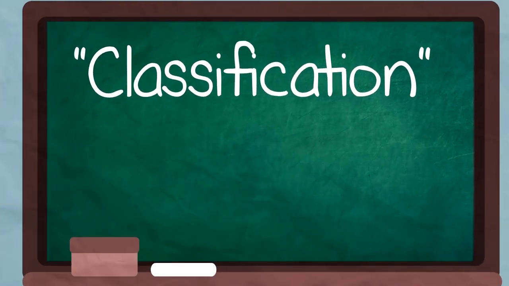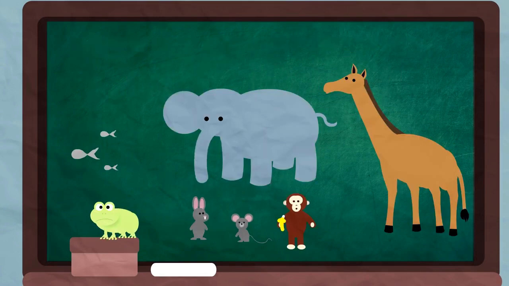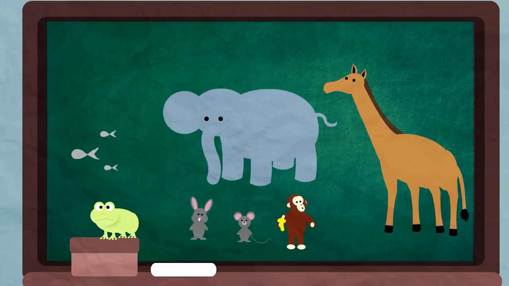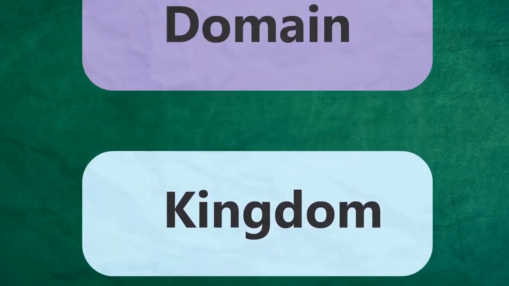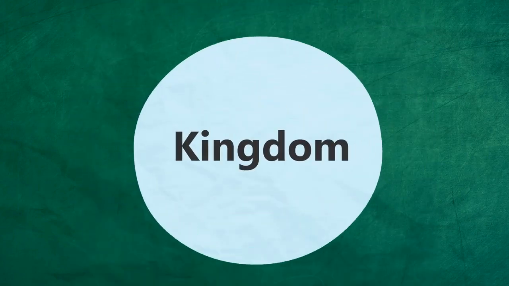Classification attempts to impose a hierarchy on the complex and dynamic variety of life on Earth by describing how different species group together and how related they are to one another or not. Kingdom is the second highest rank below the rank of domain in the sequence of classification. So now looking at how kingdoms are broken down.